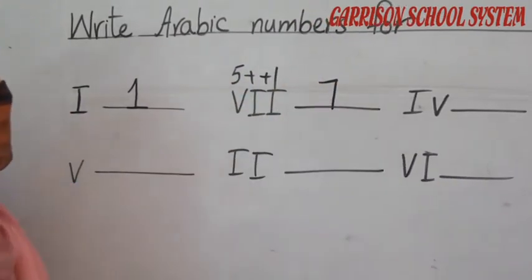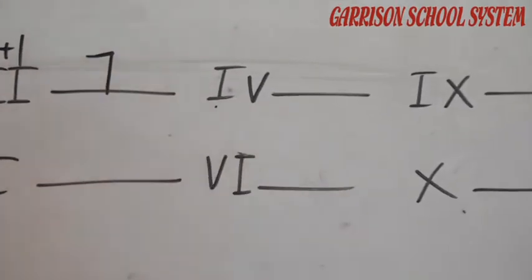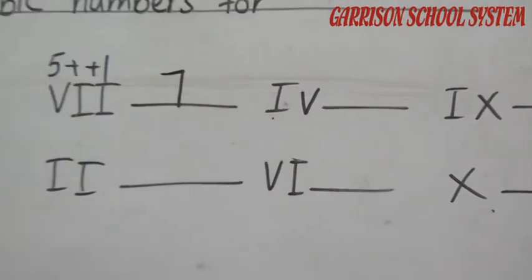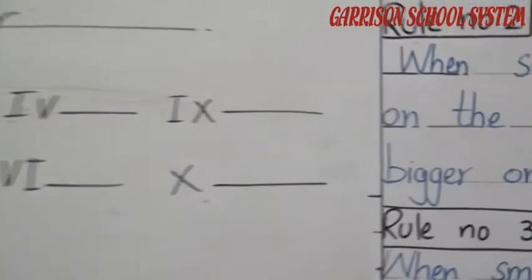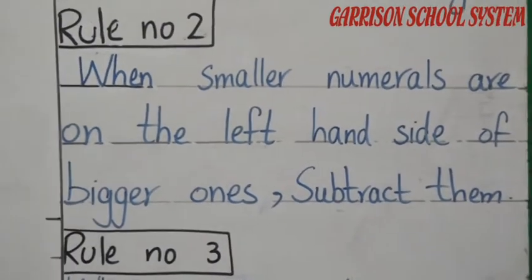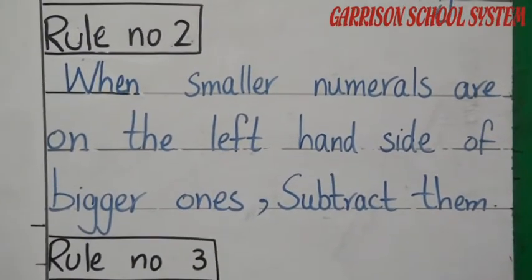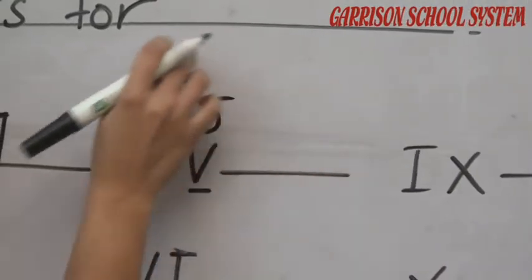Now move to the next. Here is I and V. Recall rule number 2. What did I tell you in rule number 2? When smaller numerals are on the left-hand side of the bigger ones, we subtract. Here our bigger number is 5, and the I is on its left side.